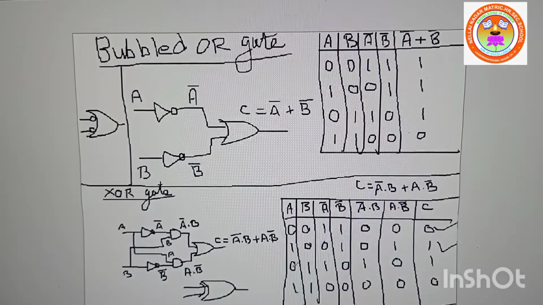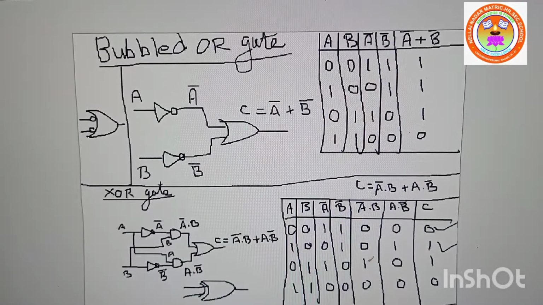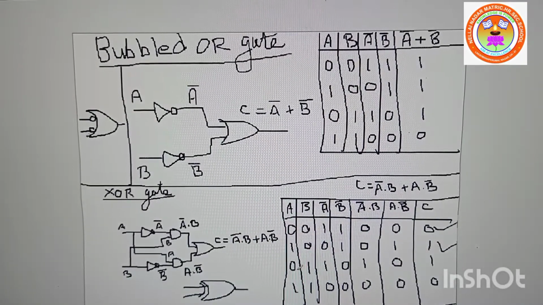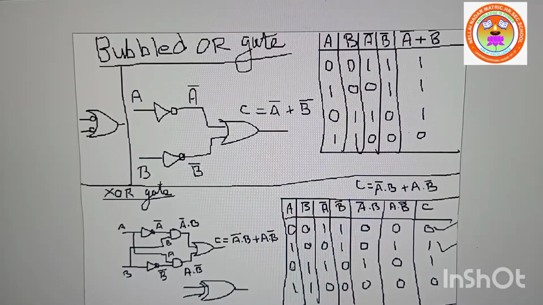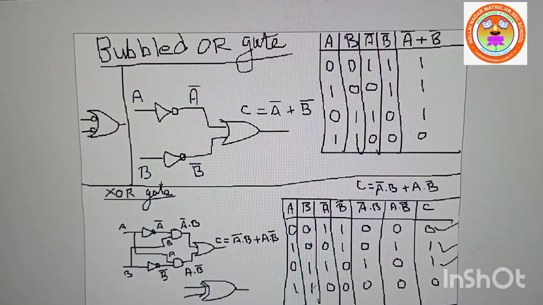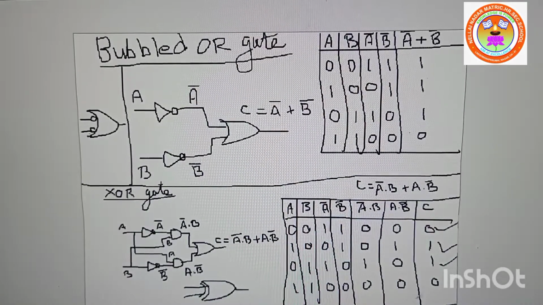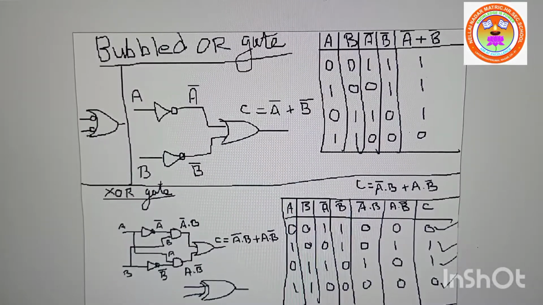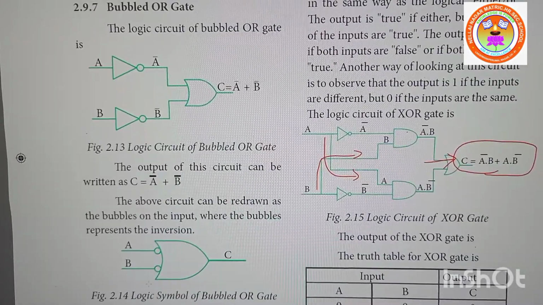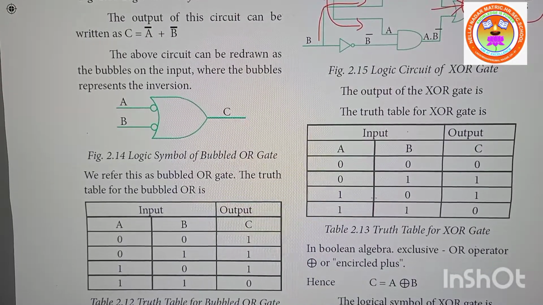Same way, 0 inverse is 1, 1 inverse is 0. Now you add. A dash is 1, B is 1, 1 into 1 is 1. Now A is 0, B dash is 0, 0 into 0 is 0, but 1 plus 0 is 1. Same way, 1 inverse is 0, 1 inverse is 0, so anything into 0 is 0. So you are getting 0. So this is the truth table for XOR gate. Is it clear, children?